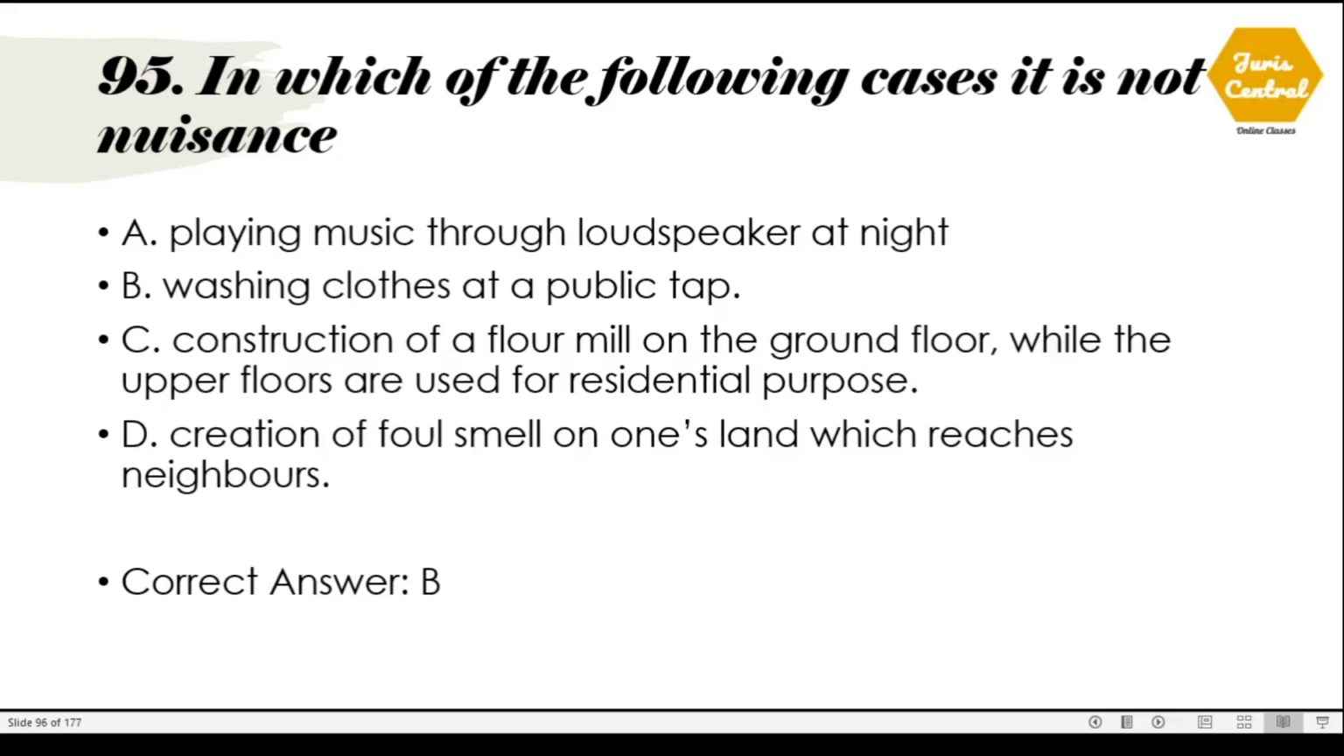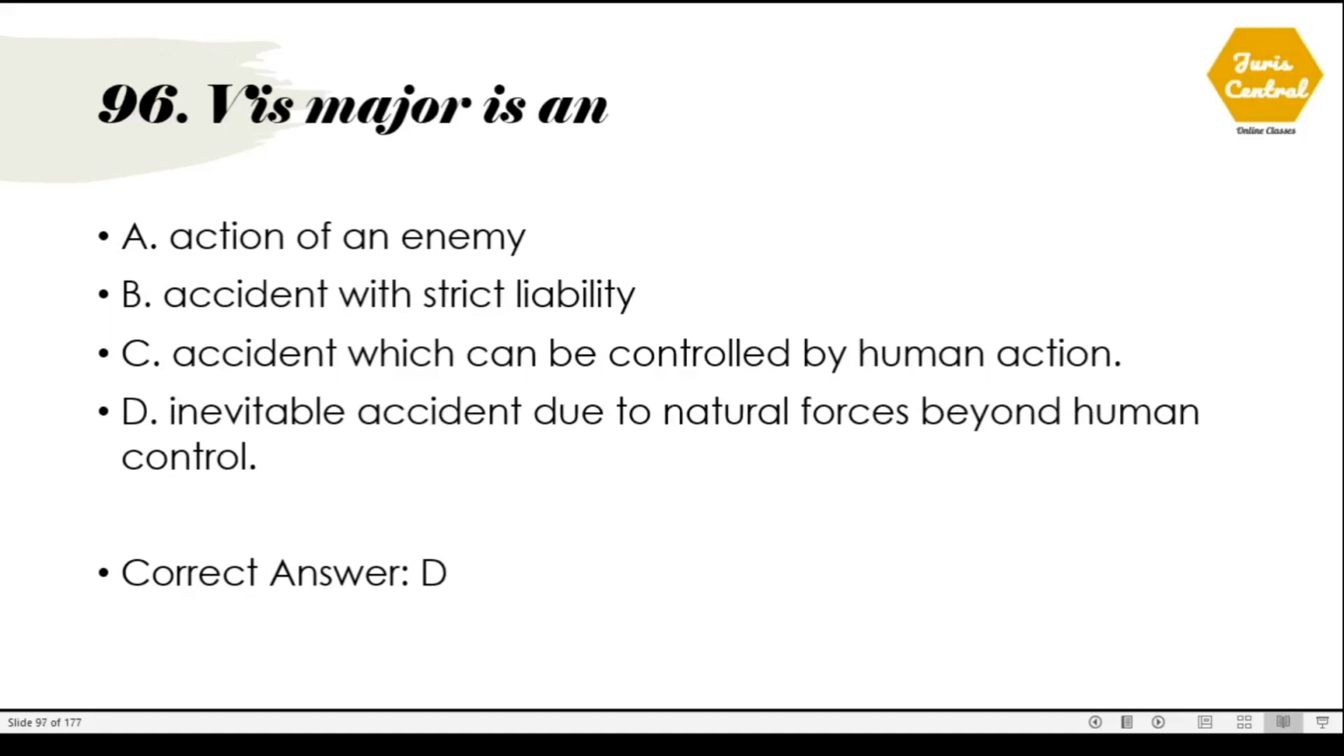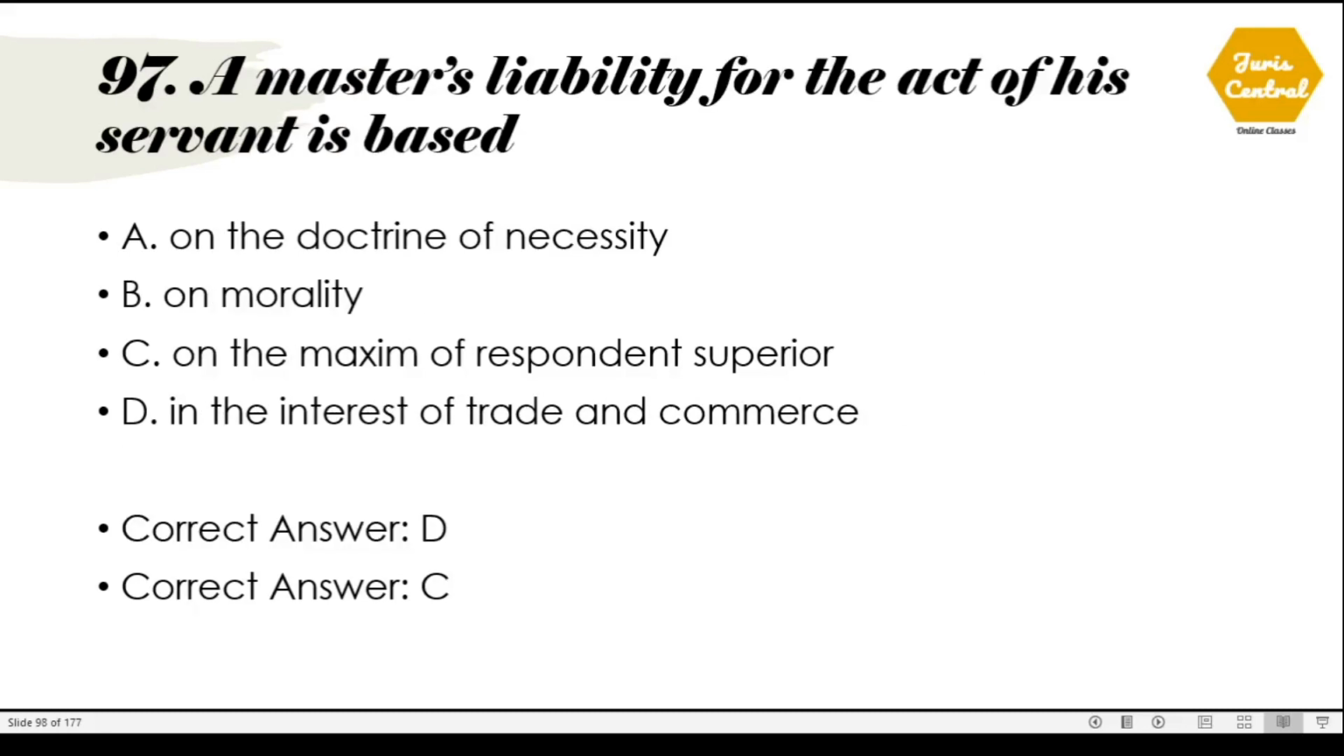95. In which of the following cases is it not nuisance? So in which of the following cases does nuisance actually not get satisfied? The correct option is option number B. Washing clothes at a public tap. 96. Which measure isn't? So the correct option is option number D. Inevitable accident due to natural forces beyond human control.